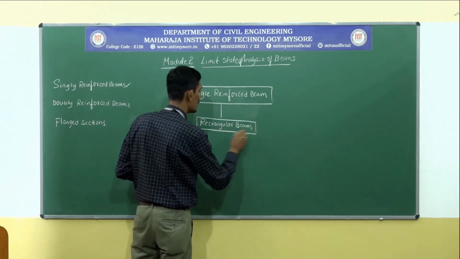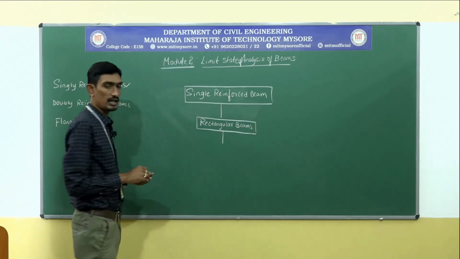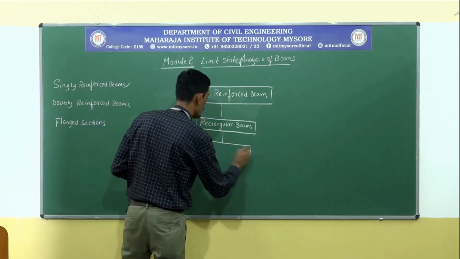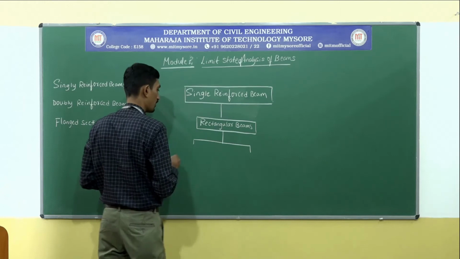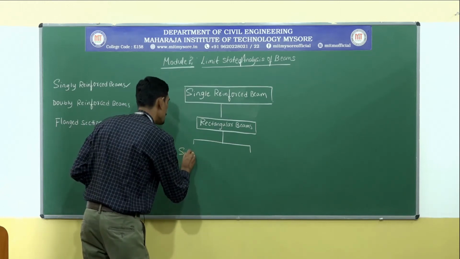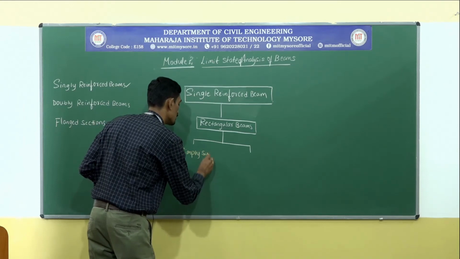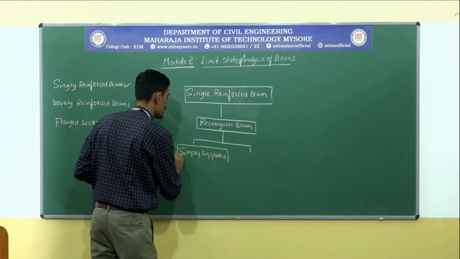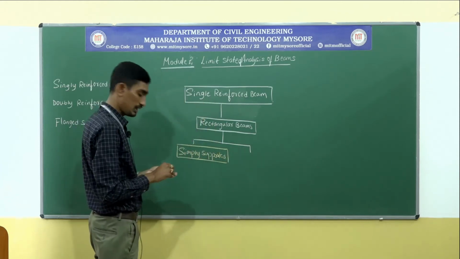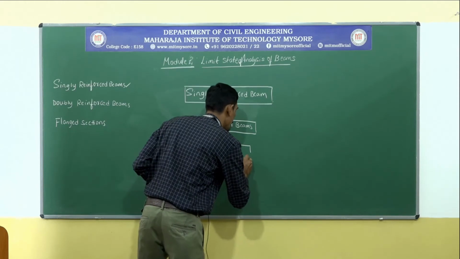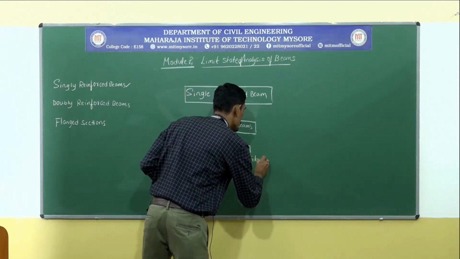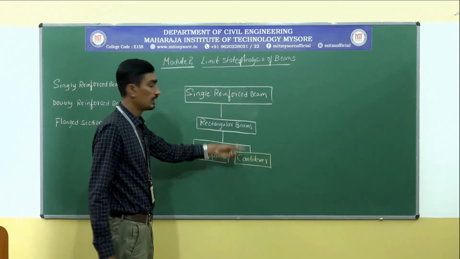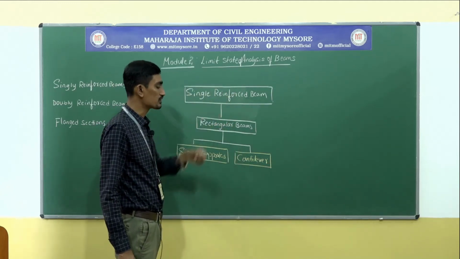Okay, in this rectangular type, we are going to deal specifically with the simply supported rectangular singly reinforced beam, and then the cantilever rectangular singly reinforced beams.